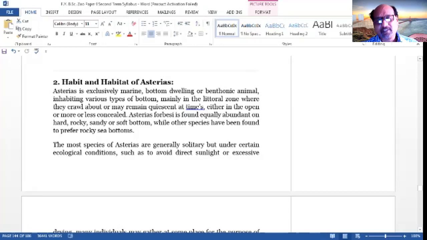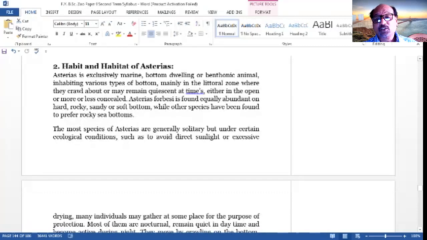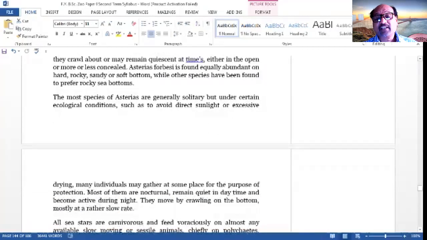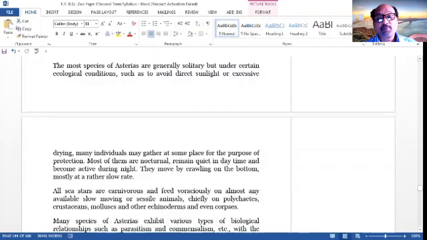As I already told you, these sea stars are found prowling on the seashores, in colonies or in groups. Asterias forbesi is easily seen when prowling on the seashores, while other species prefer rock. Most species of Asterias are generally solitary, but under certain ecological conditions, such as to avoid direct sunlight or excessive drying, many individuals may gather at some place for protection.